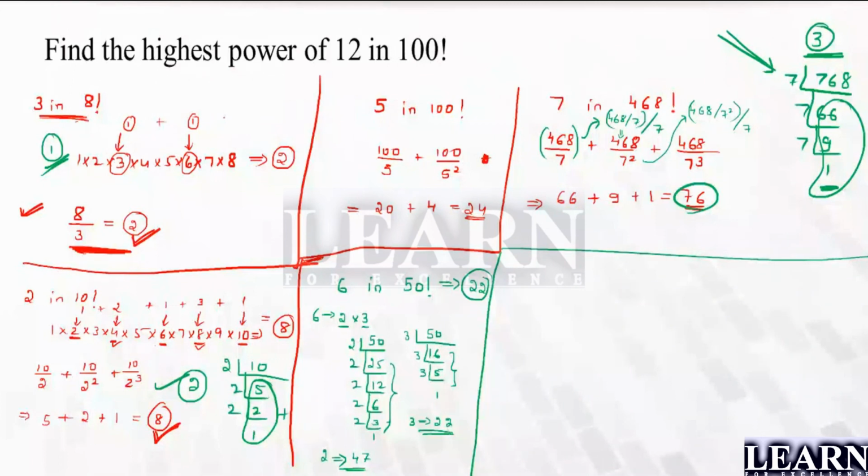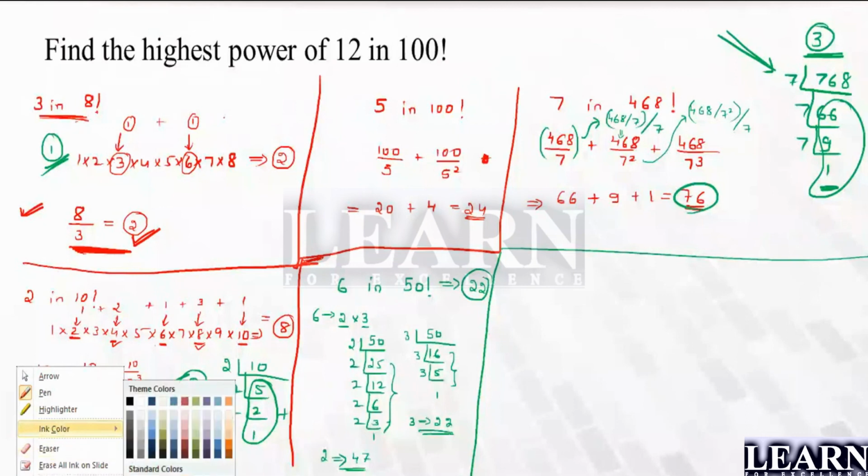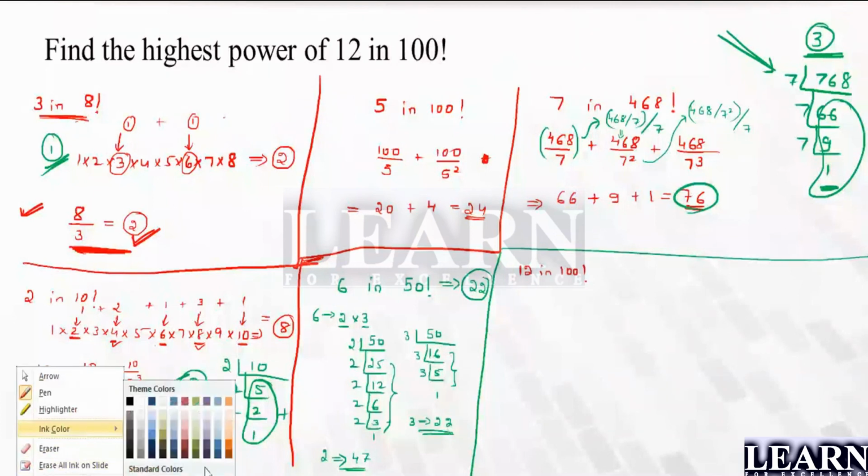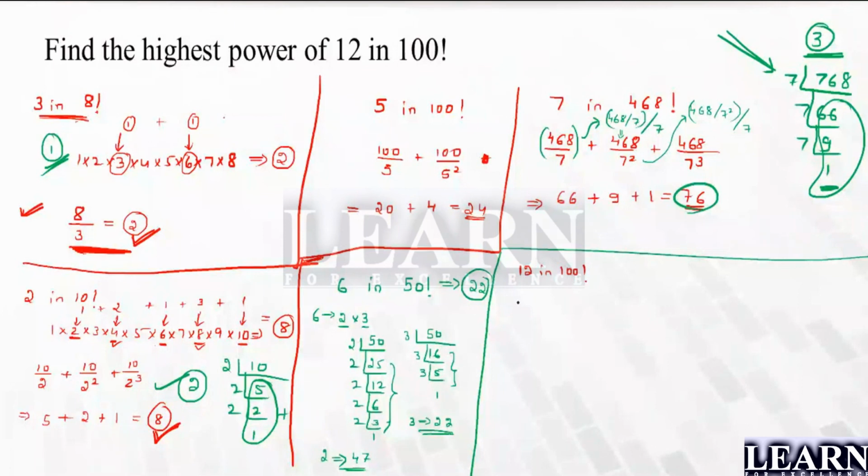Right? Now I'll move back to this question. 12 in 100 factorial. What I have told you, you can apply only for prime numbers. Yes, do the prime factorization for 12. I can see it is nothing but 2 square into 3. So I cannot directly do it for 2 square, but I can do it for 2, because 2 square is not a prime number.